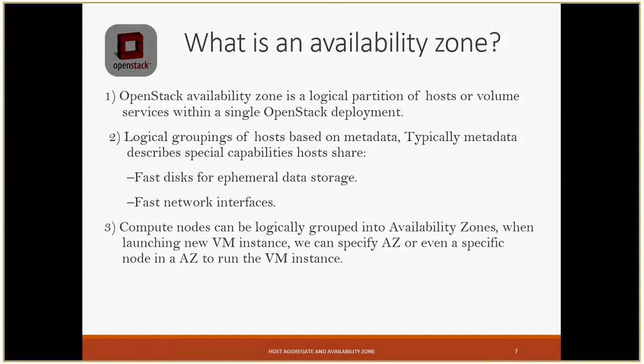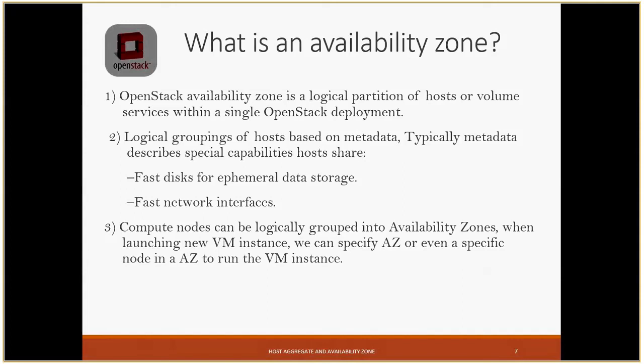Then the scheduler will get that availability zone, and then it will run its filters on the compute nodes available under that availability zone. Or the second thing is, if you want to launch your virtual machine on a specific compute node, then you can specify the availability zone as well as that compute name. So our request will go to the specific availability zone, and inside that availability zone, it will go to that specific compute node.